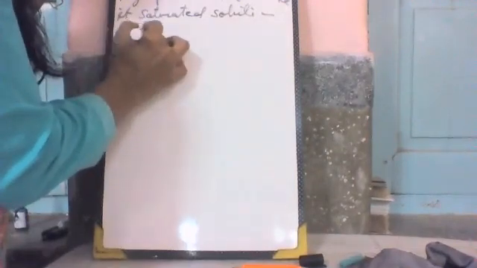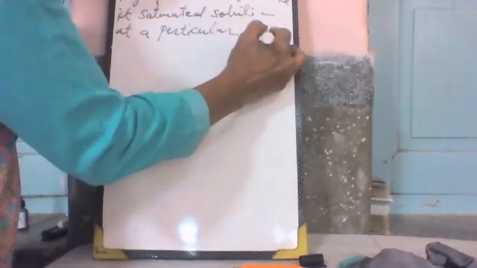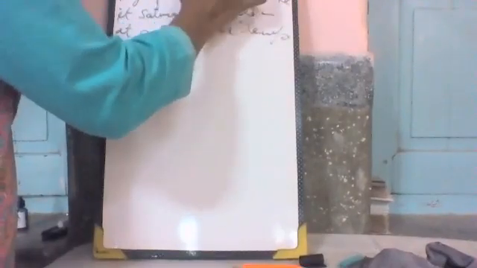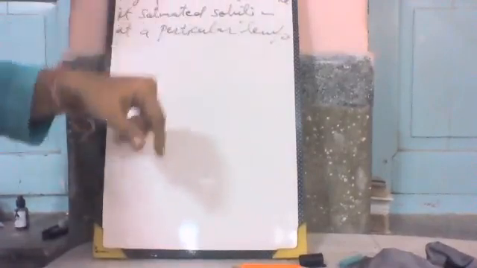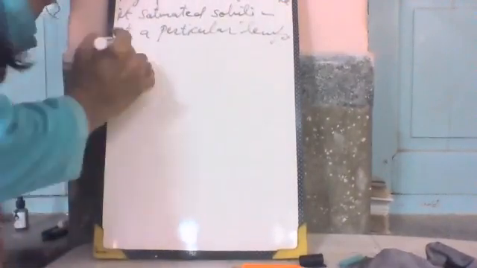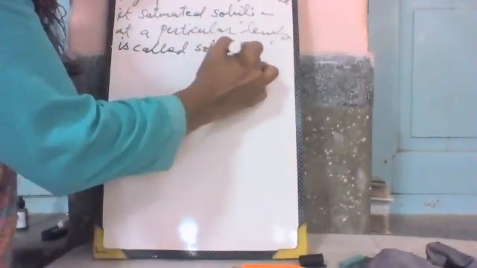The amount of solute which can dissolve in 100 gram of solvent to make it a saturated solution at a particular temperature is known as solubility.